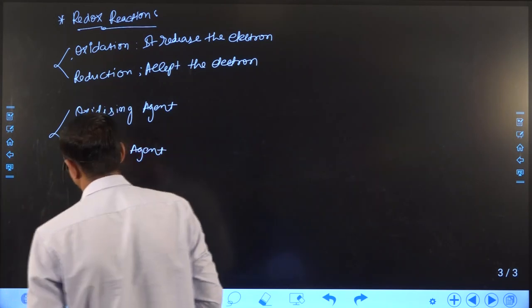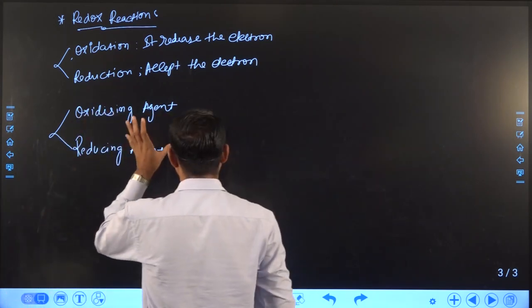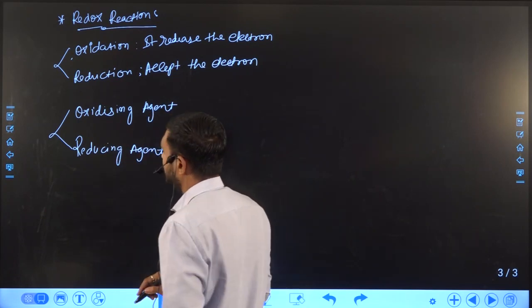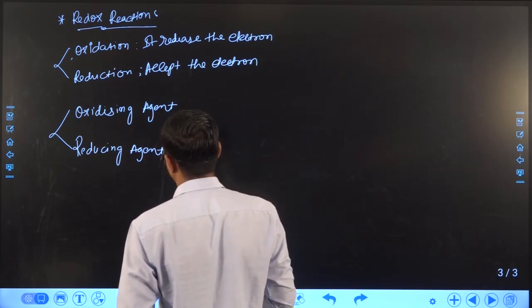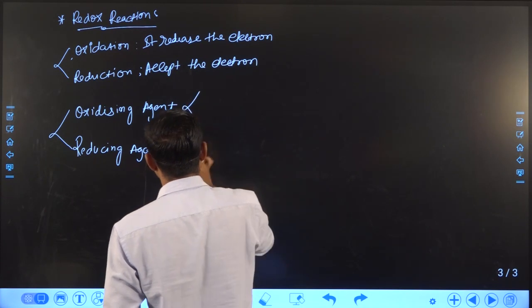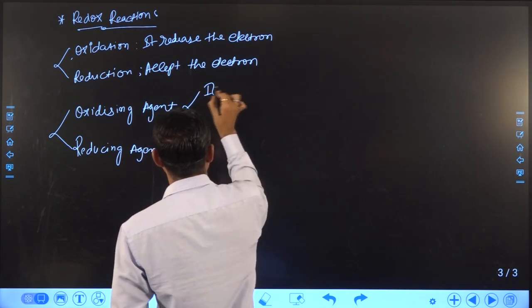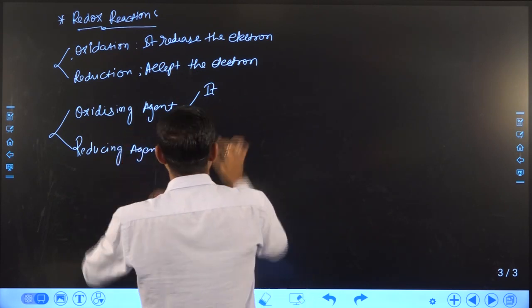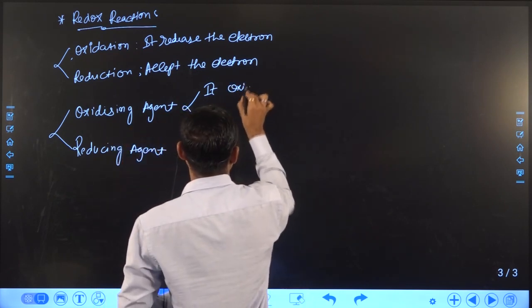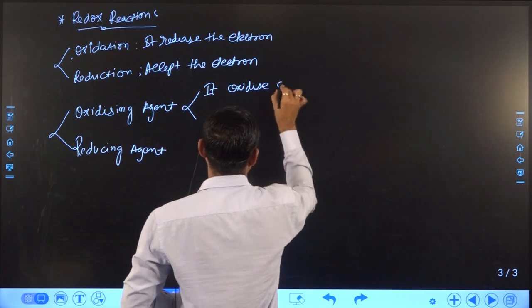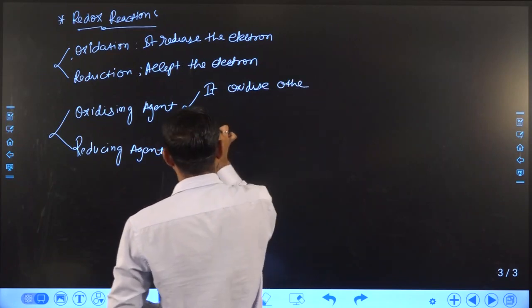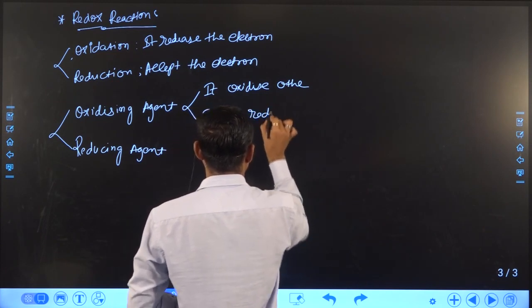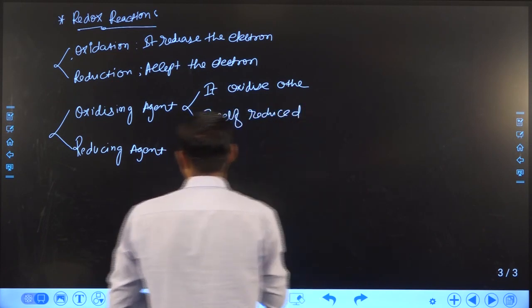If an atom or ion or molecule behaves as an oxidizing agent, then what will happen? It oxidizes the other, and itself is reduced.